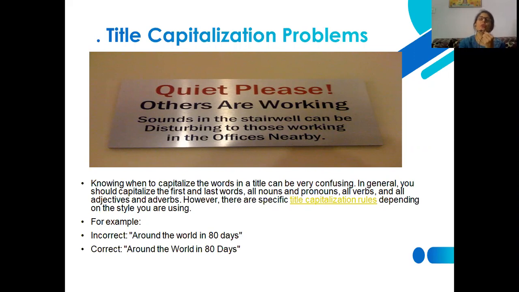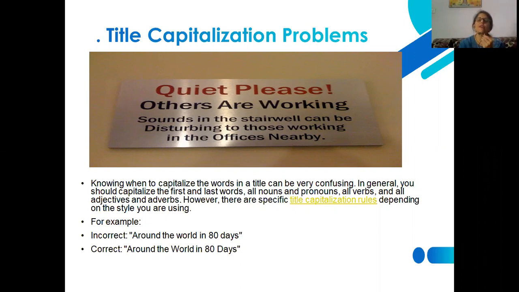You need to know what title capitalization is and which word is to be capitalized. You should always be aware whether you are capitalizing the first and the last word, omitting certain middle words, capitalizing all nouns and pronouns, all verbs and all adjectives and adverbs. What are you doing in that case?